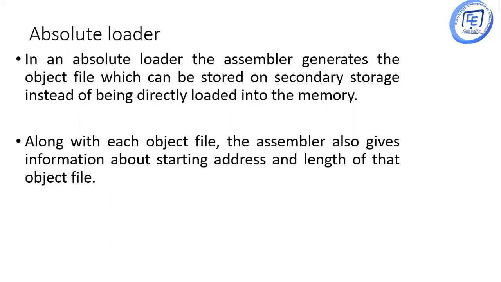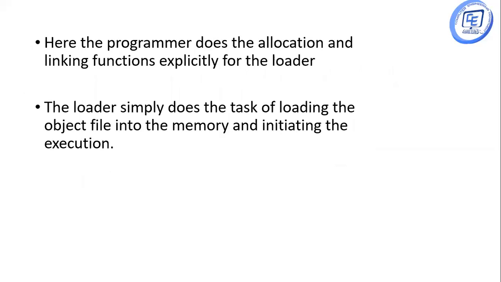Along with each object file, the assembler also gives information about the starting address and the total length of that object file. Here the programmer does the allocation and the linking functions explicitly for the loader. So the loader simply does the task of loading the object file into the memory and initiating the execution.